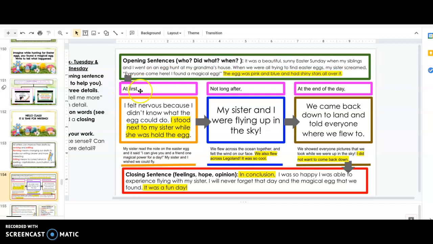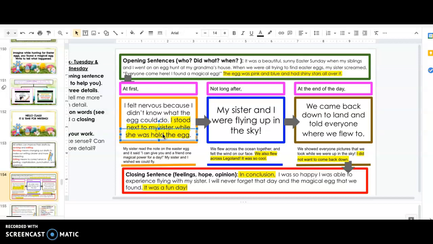My transition word with my comma. At first, my first event, I felt nervous because I didn't know what the egg could do. And I added this new detail today as well. I stood next to my sister while she was holding the egg.